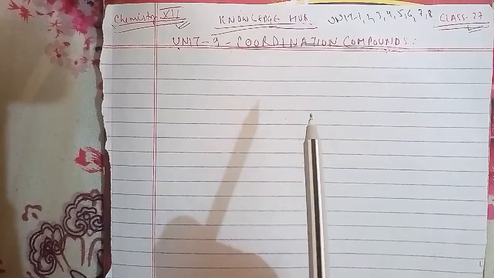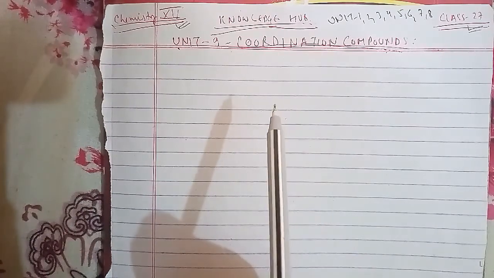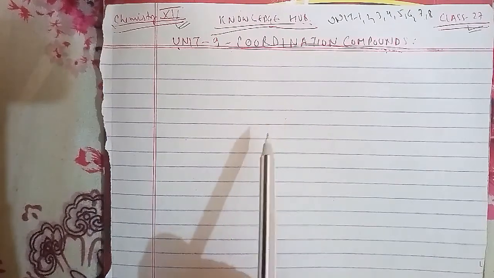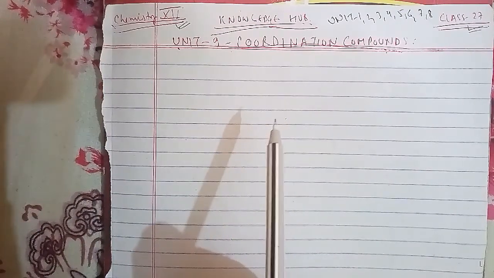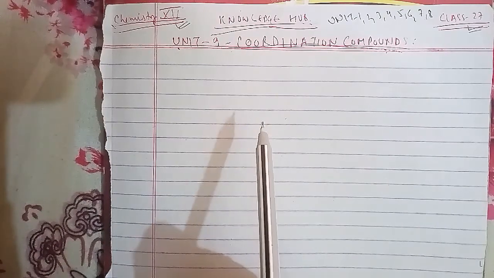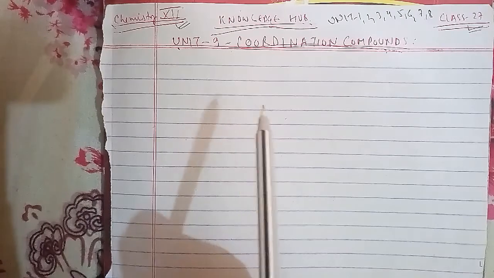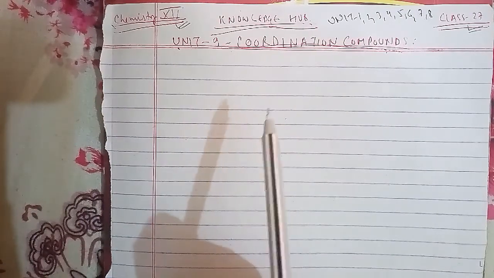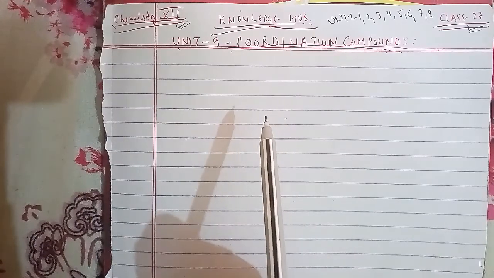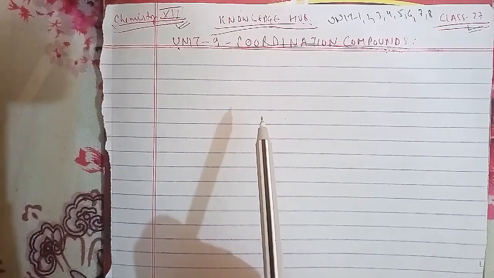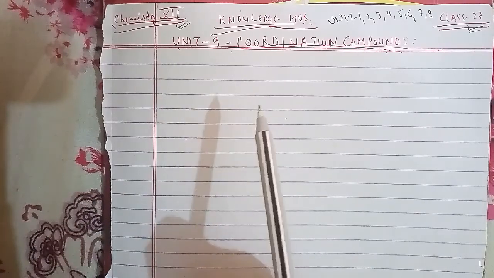Mn2+/Mn is minus 1.2 volt. Mn3+/Mn2+ is plus 1.5 volt. Fe2+/Fe is minus 0.4, and Fe3+/Fe2+ is plus 0.8. Use this data to comment upon the stability of Fe3+ in acidic solutions as compared to that of Cr3+ or Mn3+.